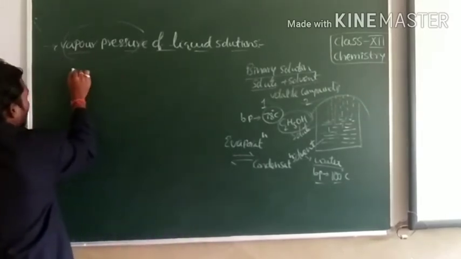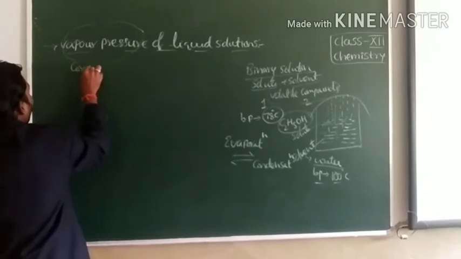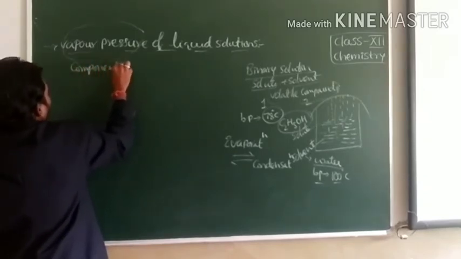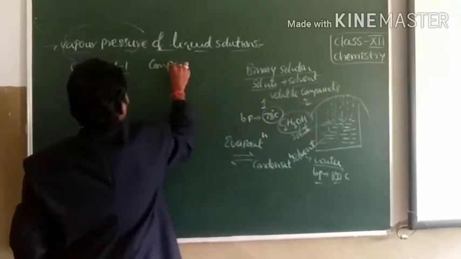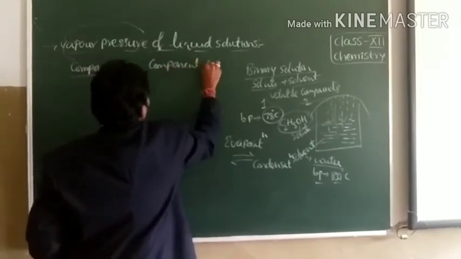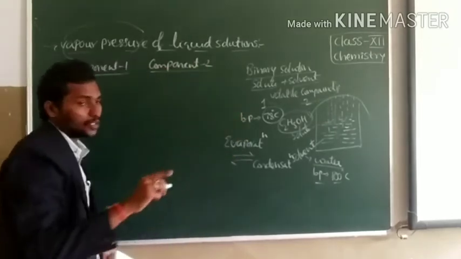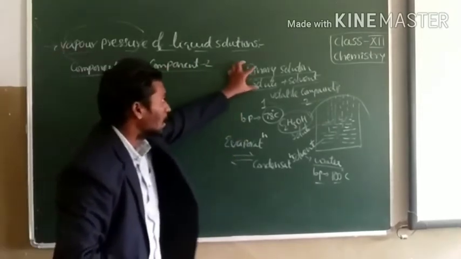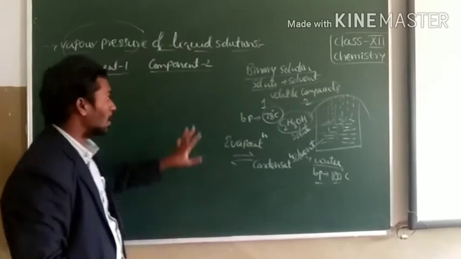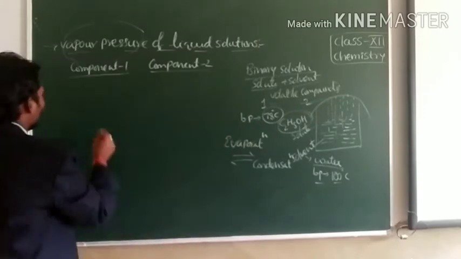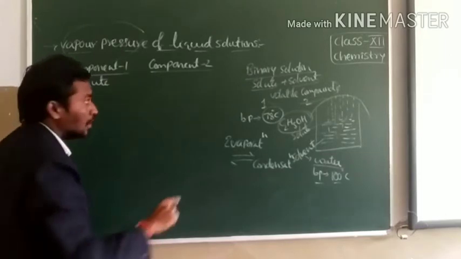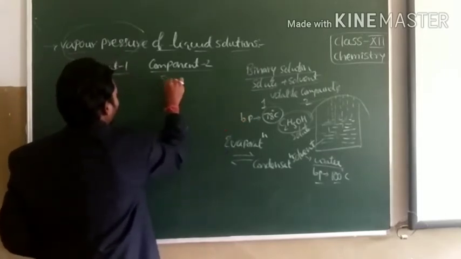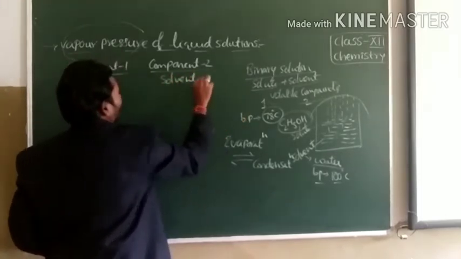So vapor pressure of component 1 and component 2, because we are talking about a binary solution, children. A binary solution is a solution containing two components. Here component 1 is solute, which has volatile nature. Component 2 is solvent, also has volatile nature.